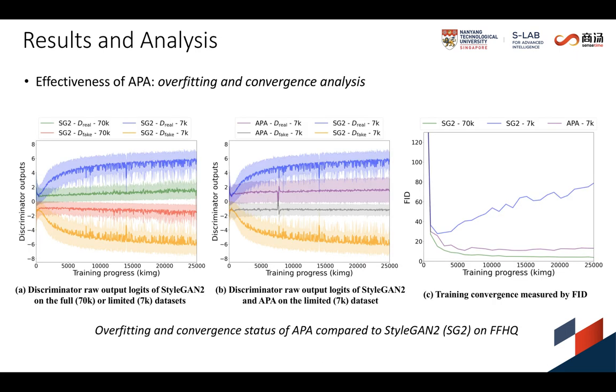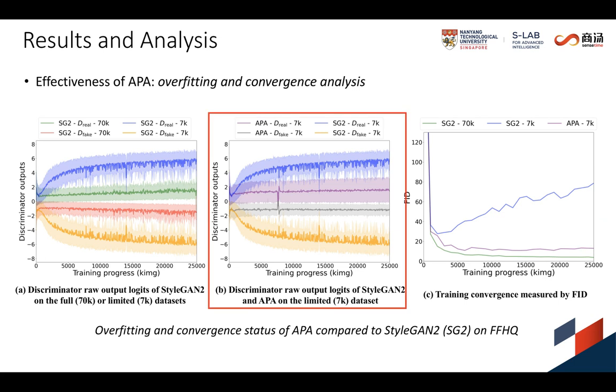We further provide the overfitting and convergence analysis of APA compared to StarGAN2 on FFHQ. The divergence of StarGAN2 discriminator predictions can be effectively restricted on FFHQ 7K by applying the proposed APA.